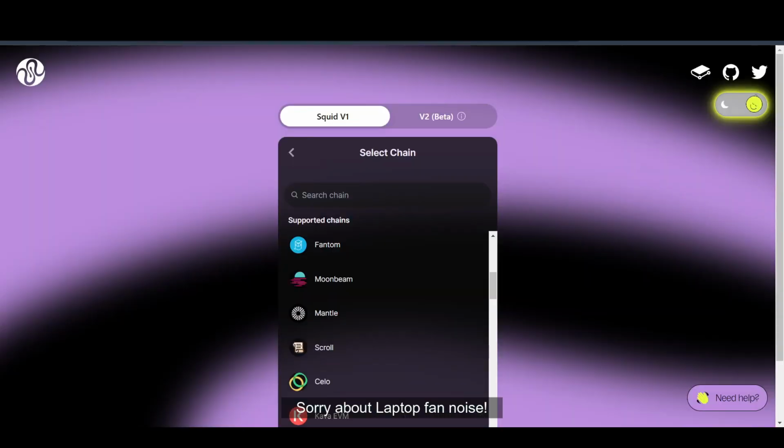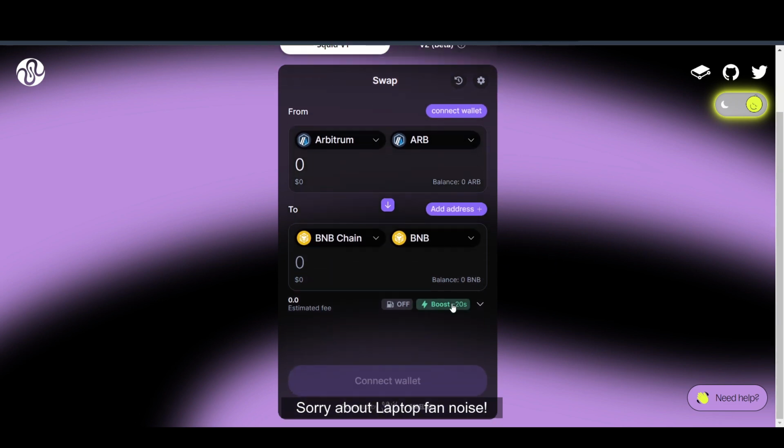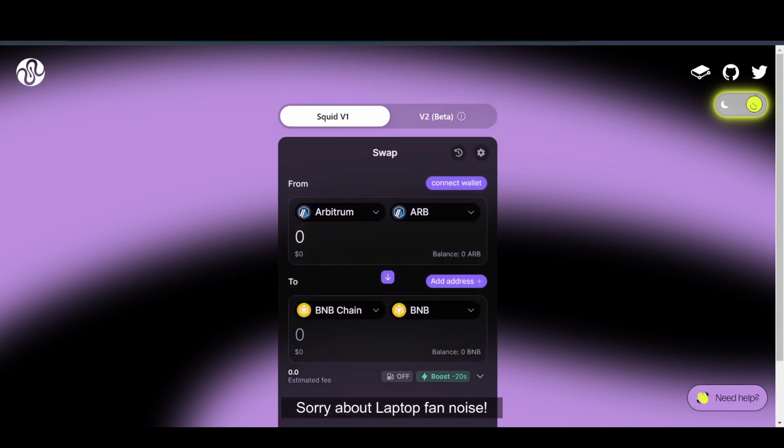So when it comes to the liquidity pools, these are the various liquidity pools that they have. If we do go to the Ethereum, we can actually see various things going on here. As you can see, we have a boost and other things going on, which is pretty good.